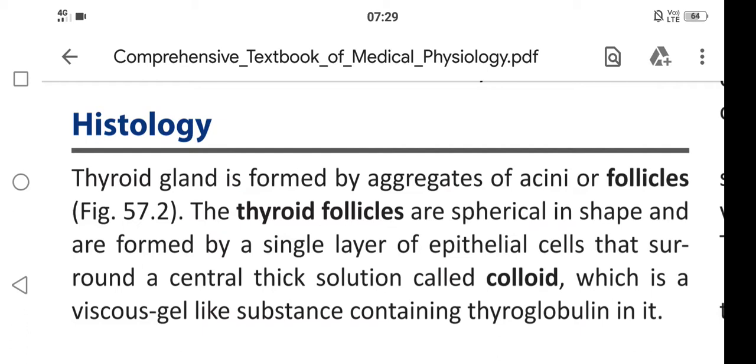In this video we are going to learn about the histology of thyroid gland. Thyroid gland is formed by aggregates of acini or follicles. The thyroid follicles are spherical in shape and are formed by a single layer of epithelial cells that surround a central thick solution called colloid, which is a viscous gel-like substance containing thyroglobulin in it.